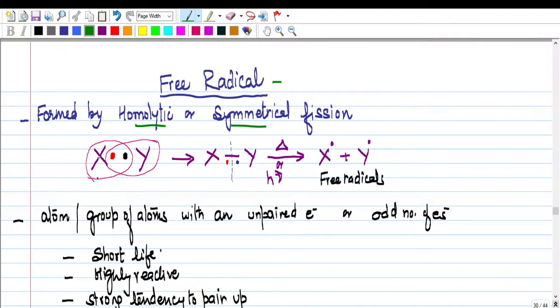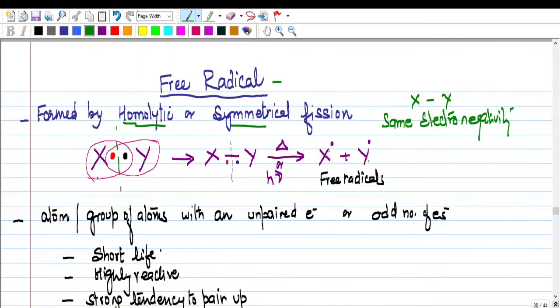Now what happens when both X and Y have the same electronegativity? The bond is going to break equally, homolytic fission, with the result that you will get X and Y with an odd number of electrons, or one unpaired electron, right?